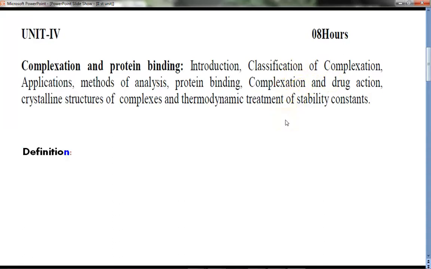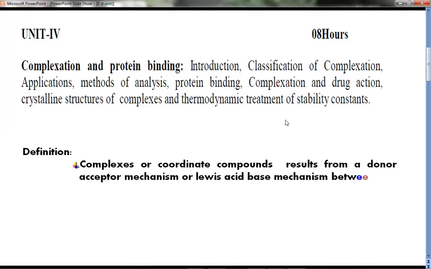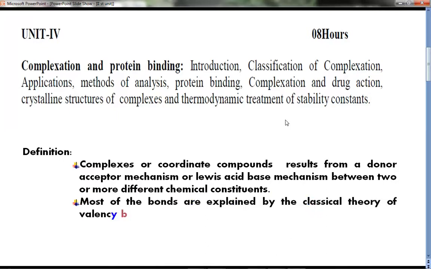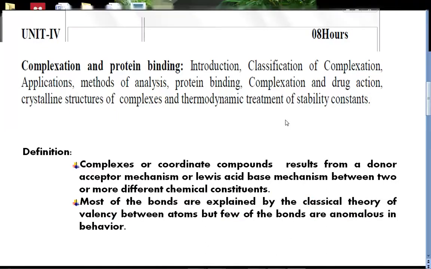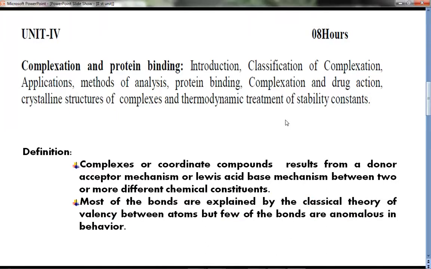So what is the definition of complexation? As per Martin, complexation and coordinate compounds result from the donor acceptor mechanism. It is a classical definition of the complex or coordinate compound that results from the donor acceptor mechanism, or we can say the Lewis acid base mechanism, between two or more different chemical constituents.